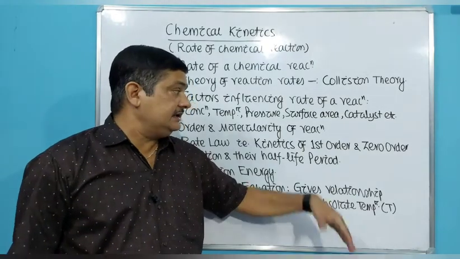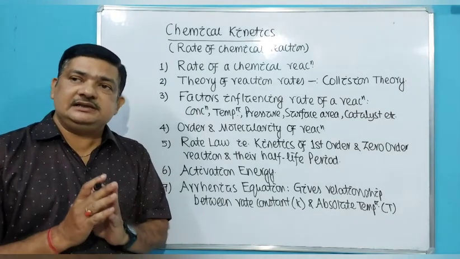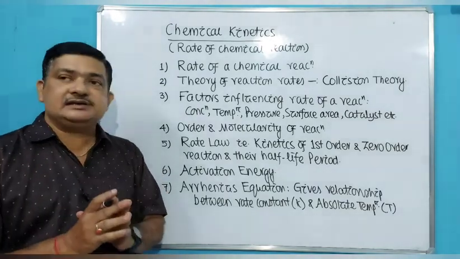So these are the portions which will be discussed in this chapter, and we will discuss these thoroughly because this is a very interesting chapter.